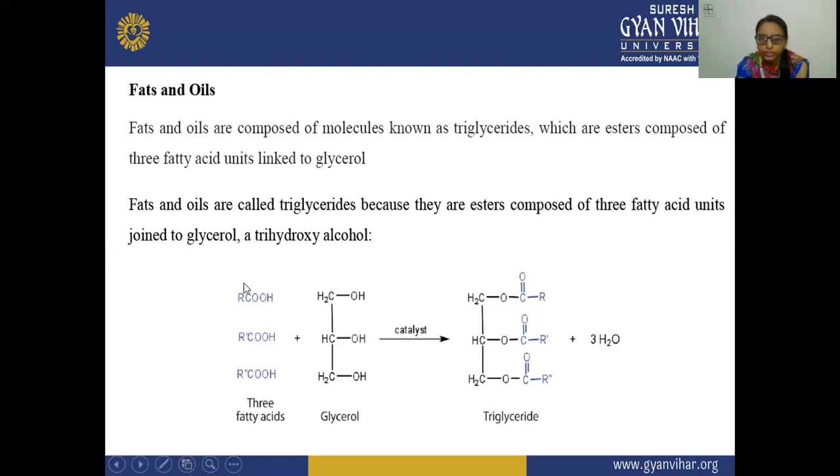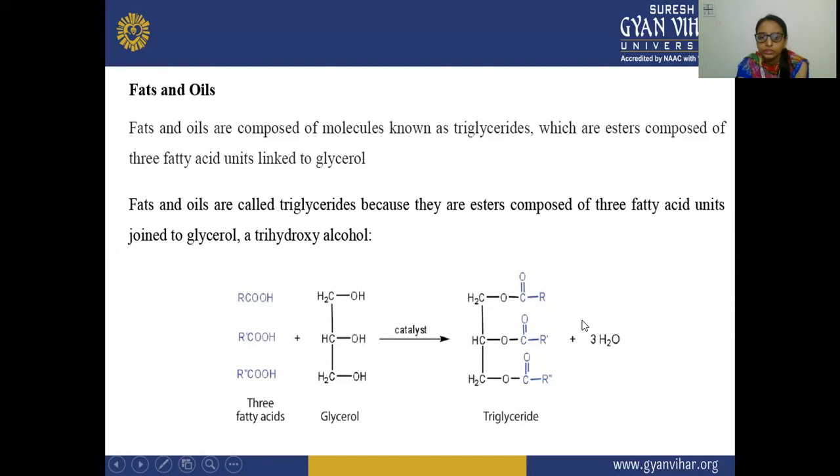After that, this is combined to this portion of the COR, and here three molecules of water are removed: one is this, two is this, and three here.